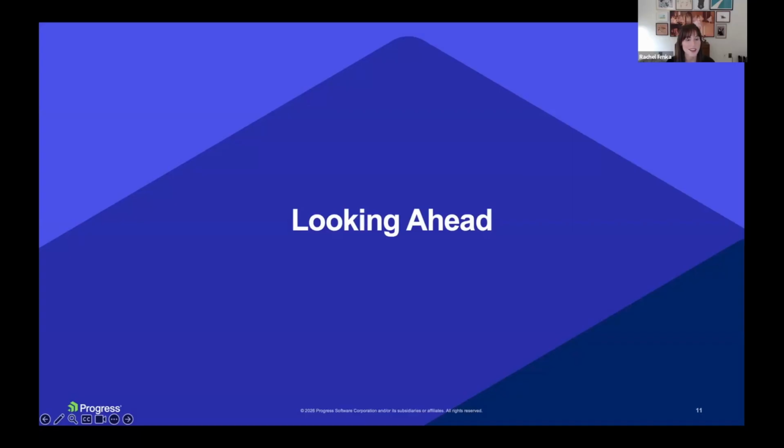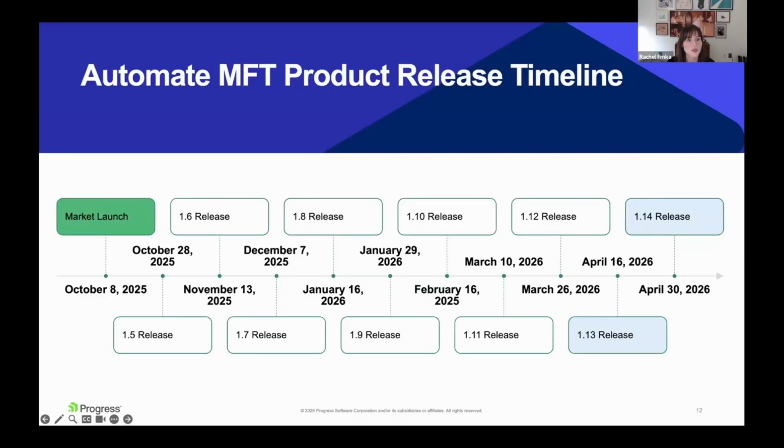So modernization is less about this kind of big bang event. It's more continuous improvement. This timeline, those visuals, just help make it a little bit more clear. Over just a few months, you can see since we released Automate MFT in October, we've delivered incremental improvements that are compounding over time.